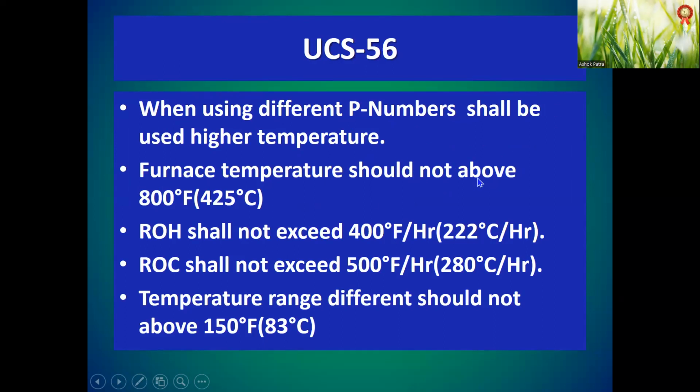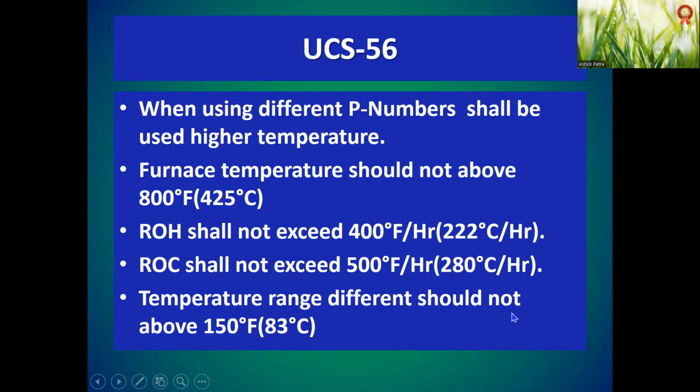Furnace temperature should not be above 800 degrees Fahrenheit, 425 degrees centigrade. Rate of heating shall not exceed 400 degrees Fahrenheit per hour, 220 degrees centigrade per hour. Rate of cooling shall not exceed 500 degrees Fahrenheit per hour, 280 degrees centigrade per hour.